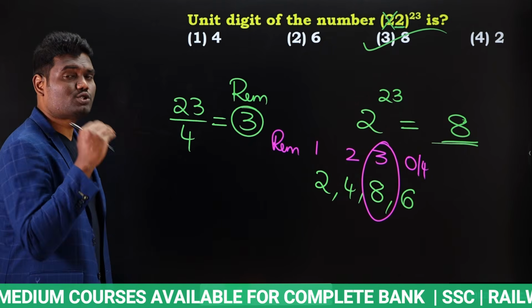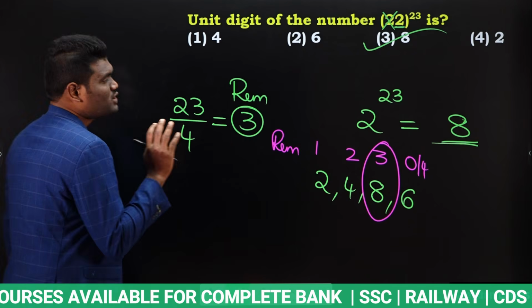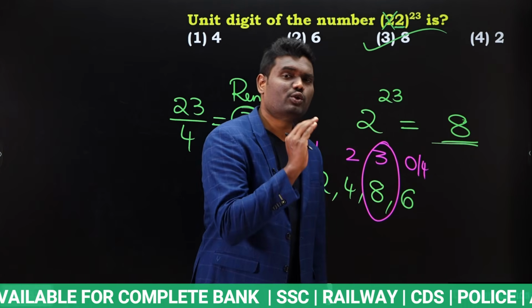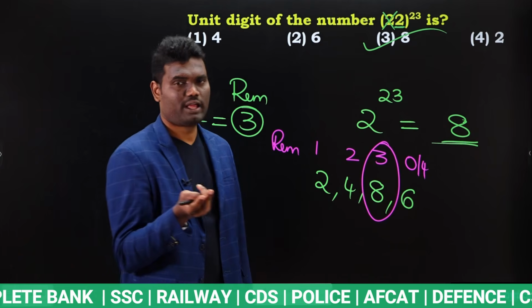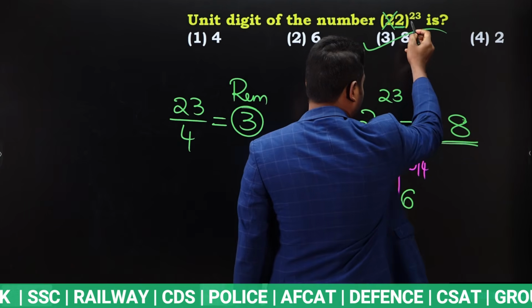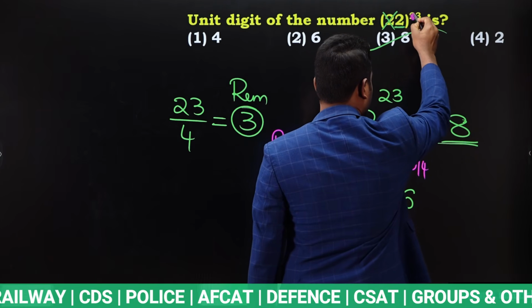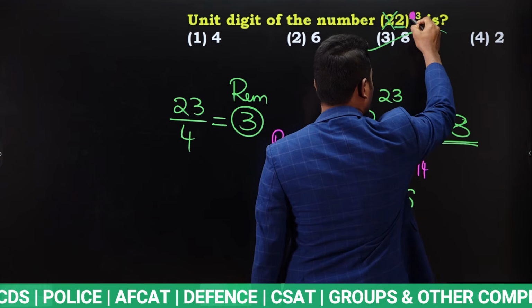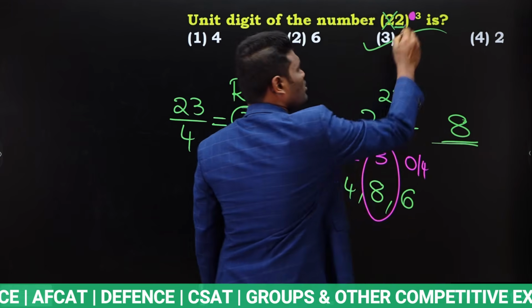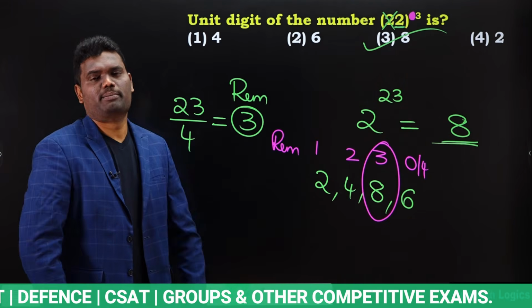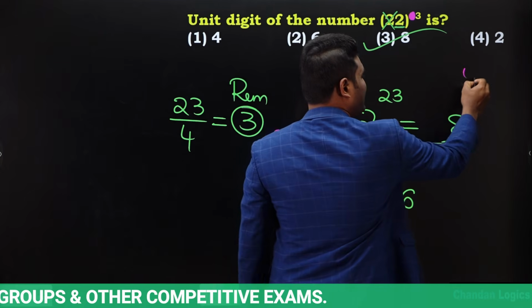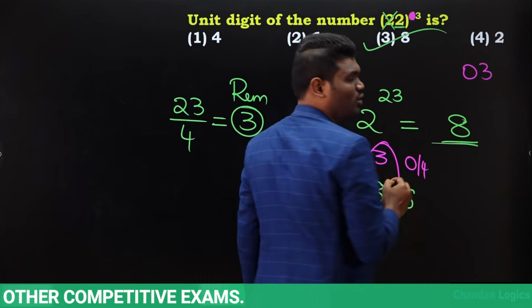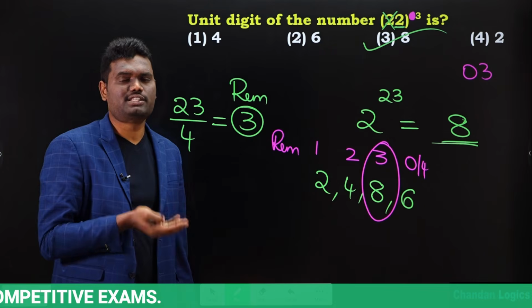Now again, some of the students will get doubt. Sir, actually you are saying divisibility rule for 4, last 2 digits should be divisible by 4. Yes or no? Now let us say, if this is 3 instead of 23, then what to do? Again the same rule, last 2 digits should be divisible by 4. As you are having just 3, now 3 can be taken as 0, 3. Yes or no?